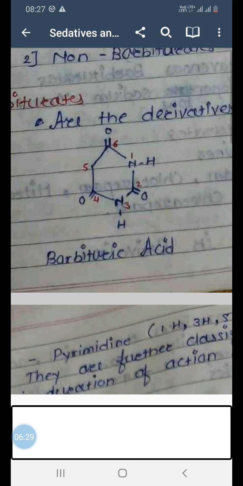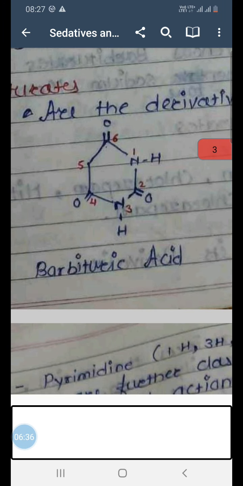So everywhere there was hydrogen, or you can say in the structure of barbituric acid, presently at position 1, position 3 and position 5, you can see that there are hydrogens. Okay, the double bonds of pyrimidine have been removed because of substitution by carbonyl group. So obviously the rest of the atoms' valency will be satisfied by hydrogen. So that's why it is written 1 comma 3 comma 5H.